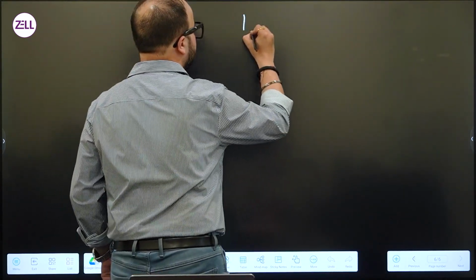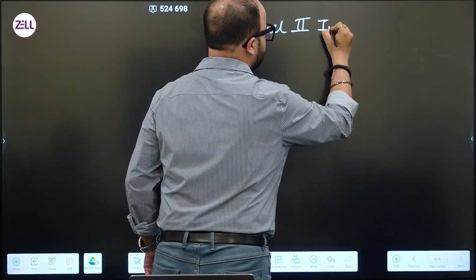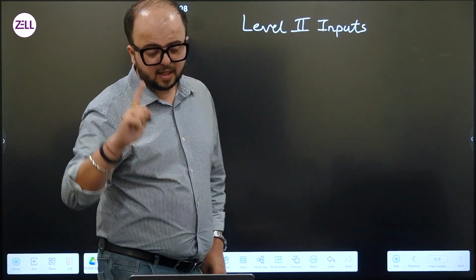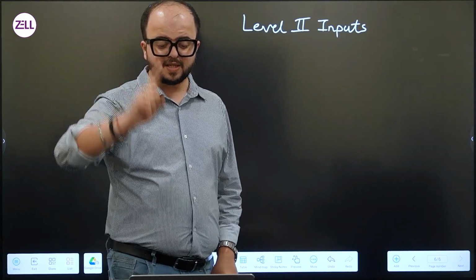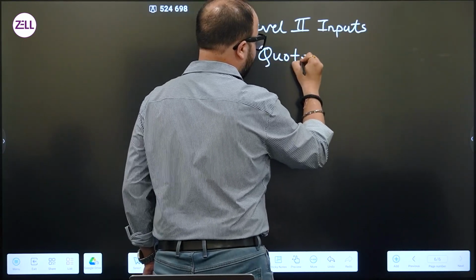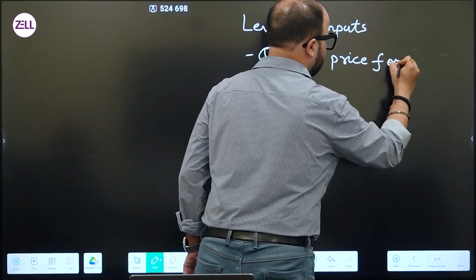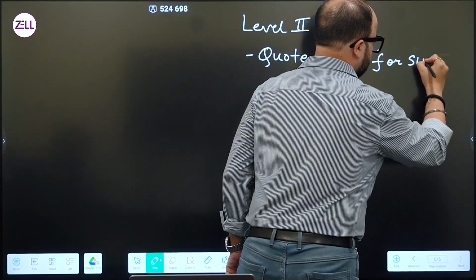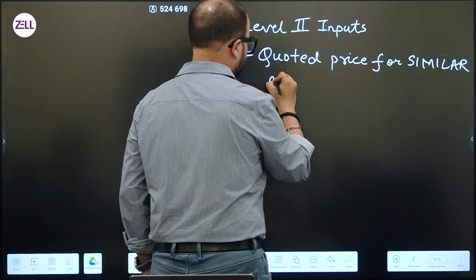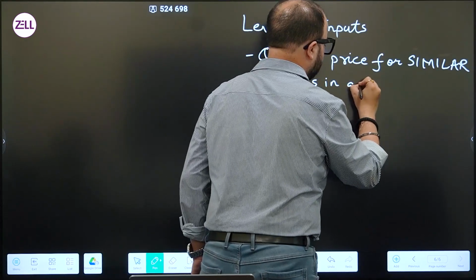Level 2 inputs. This has three features or three categories. The first one is quoted price for similar assets in an active market.